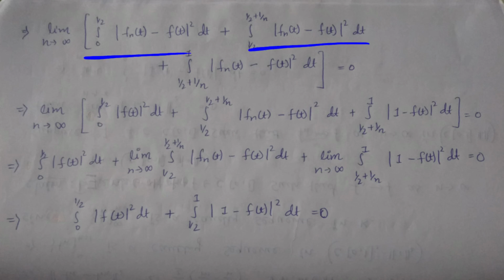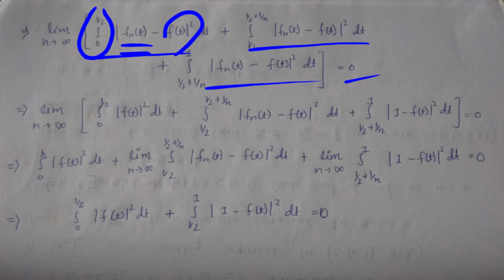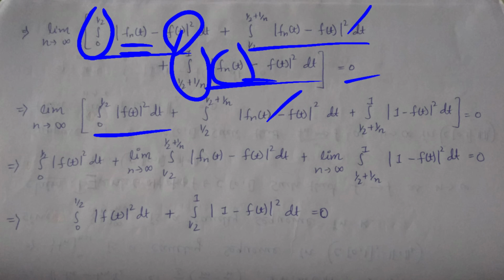Whenever t is in between 0 and 1 by 2, the value of this function is 0 and the remaining function is f of t. So the integral with limit 0 to 1 by 2 of f of t whole square dt, plus here the function is the same, and in this interval the value of the function is 1, so the integral of 1 minus f of t whole square dt.